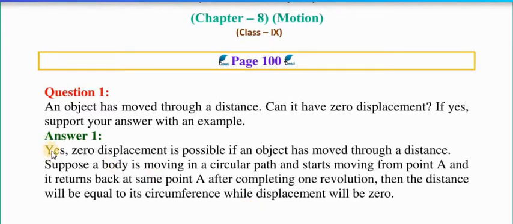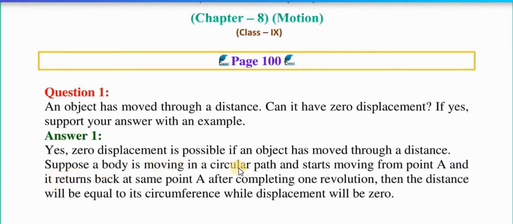So let's see the answer. Question: an object has moved through a distance. Can it have zero displacement? If yes, then support your answer with an example. Yes, the displacement can be zero, and zero displacement is possible if an object has moved through a distance.